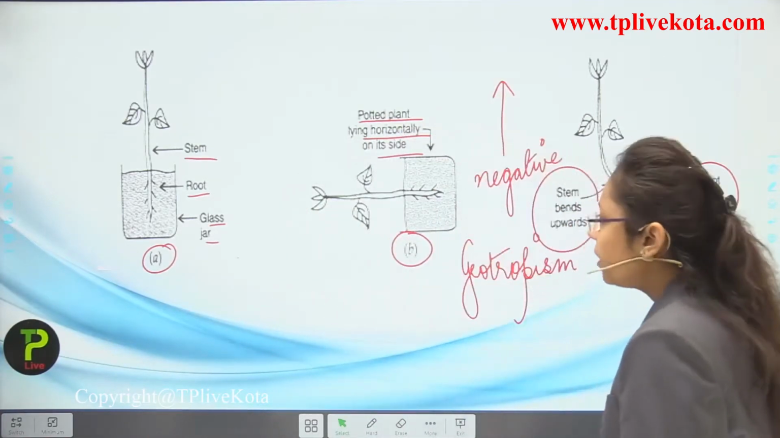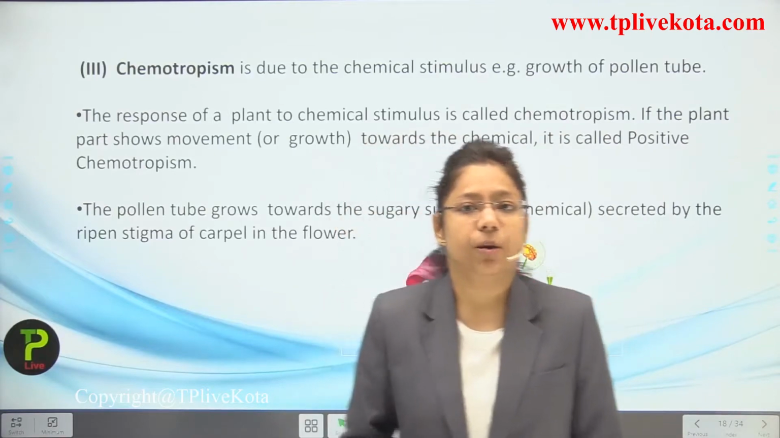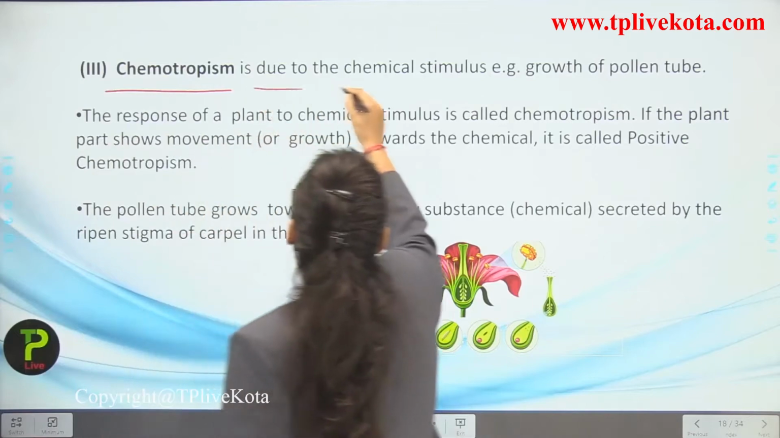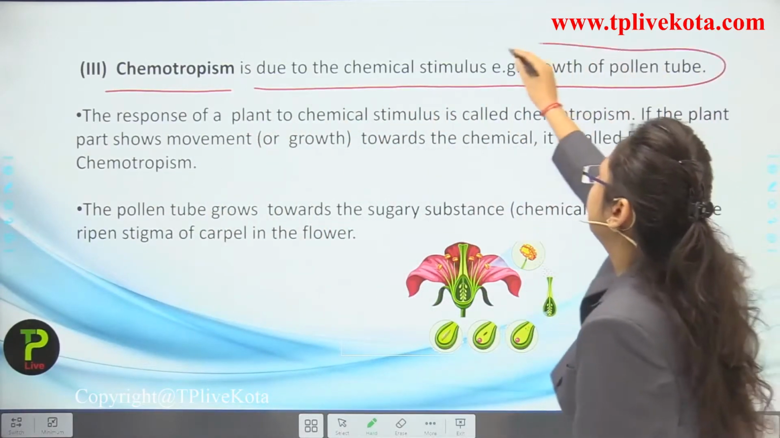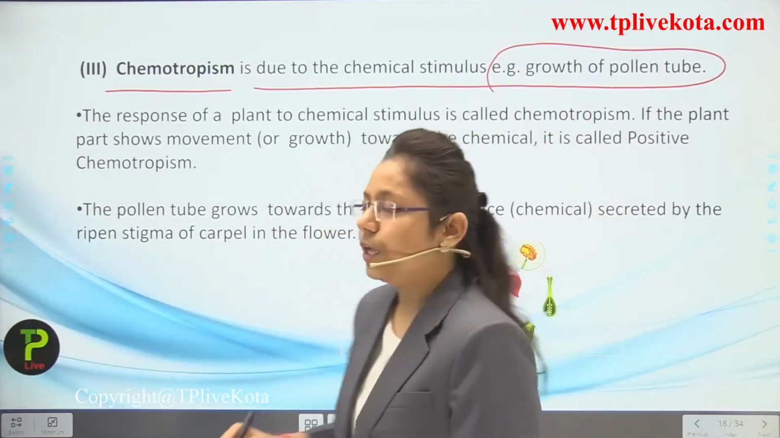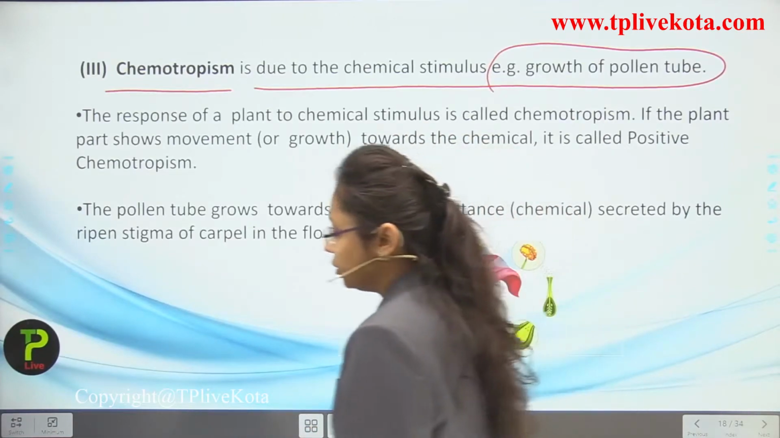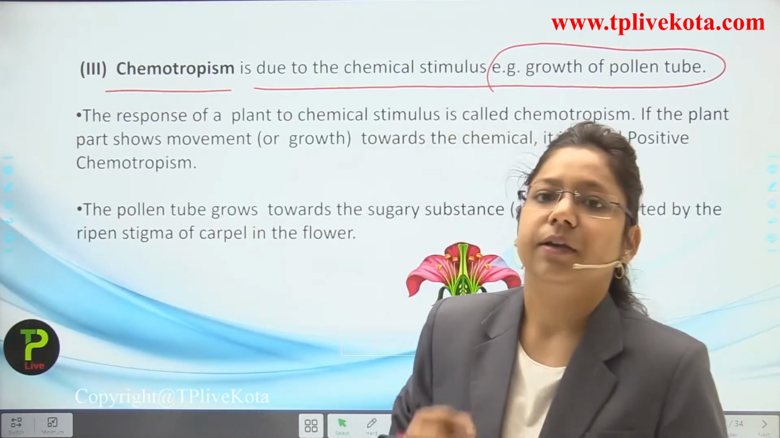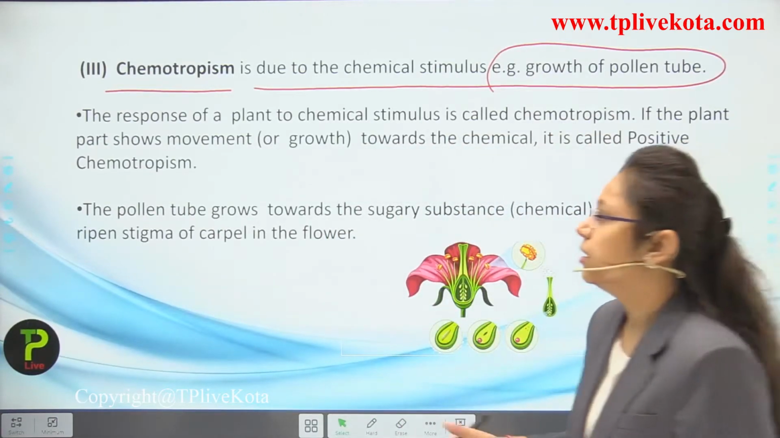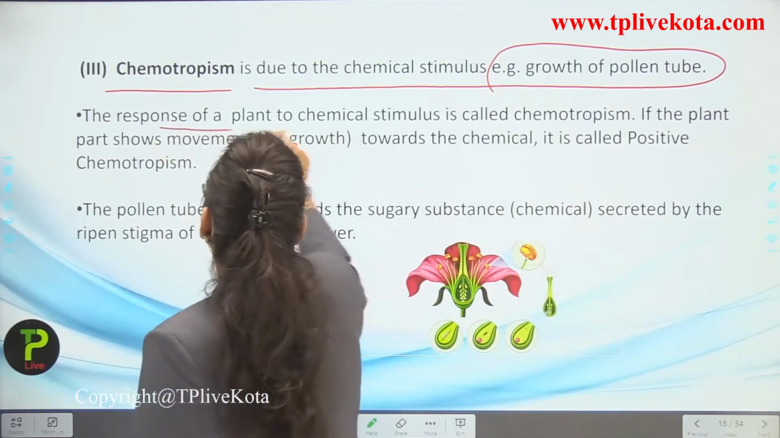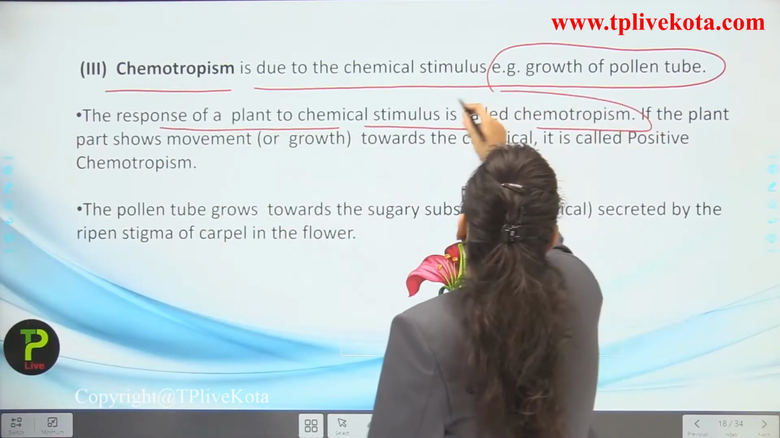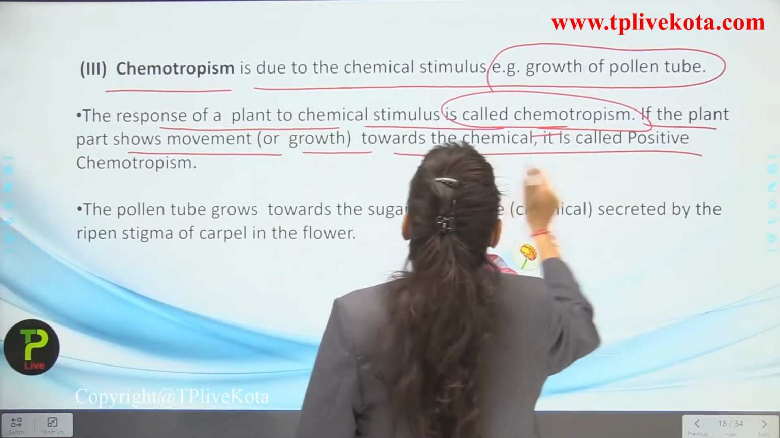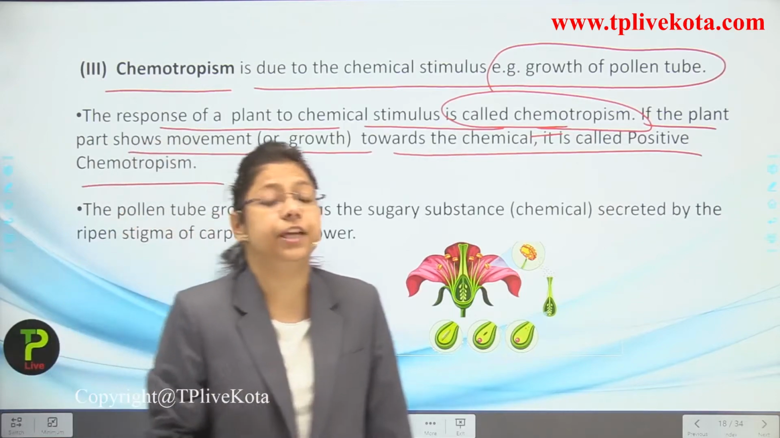Okay. Now the third type of tropism is what? The chemotropism, meaning response to chemicals. Chemotropism is due to a chemical stimulus, for example the growth of the pollen tube. Okay, now what is growth of the pollen tube? Actually, these are just the response towards the signals, the response to the stimulus of the signals. Okay, now the response of a plant to a chemical stimulus is known as what? Chemotropism. If the plant part shows movement or growth towards the chemical, it is known as what? The positive chemotropism.